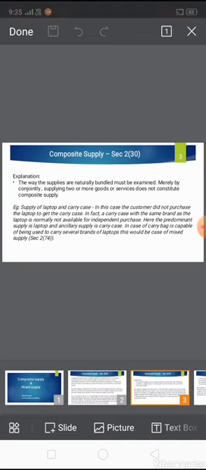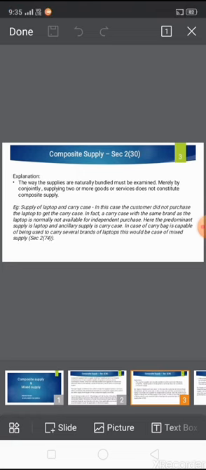Explanation. The way the supplies are naturally bundled must be examined. Merely conjointly supplying two or more goods or services doesn't constitute composite supply. For example, supply of laptop and carry case. In this case, the customer did not purchase the laptop to get the carry case. In fact, a carry case with the same brand as the laptop is normally not available for independent purchase. Here the predominant supply is the laptop and the ancillary supply is the carry case.